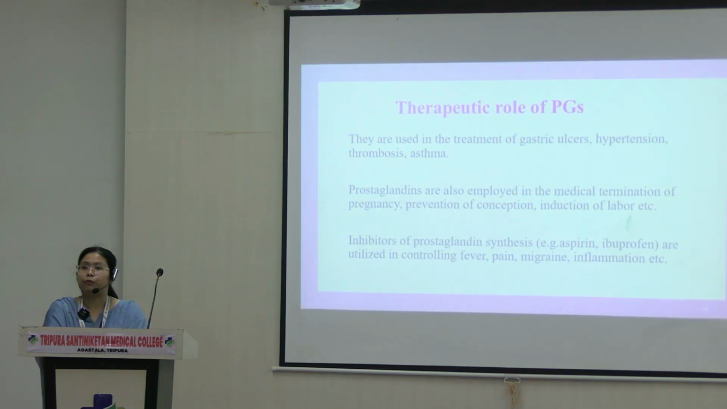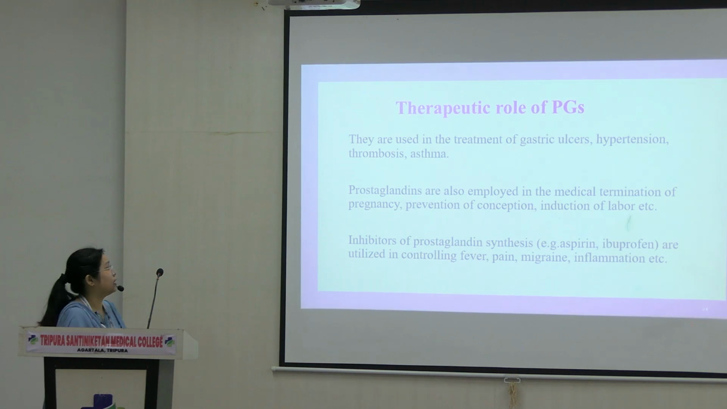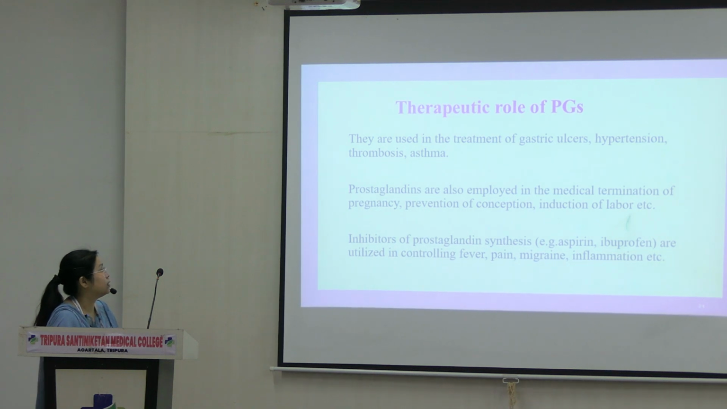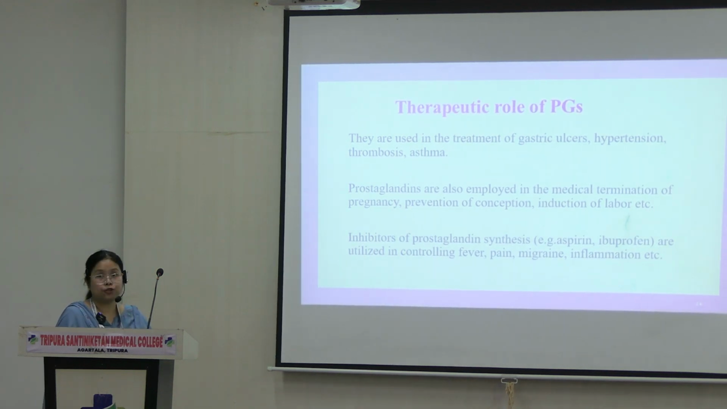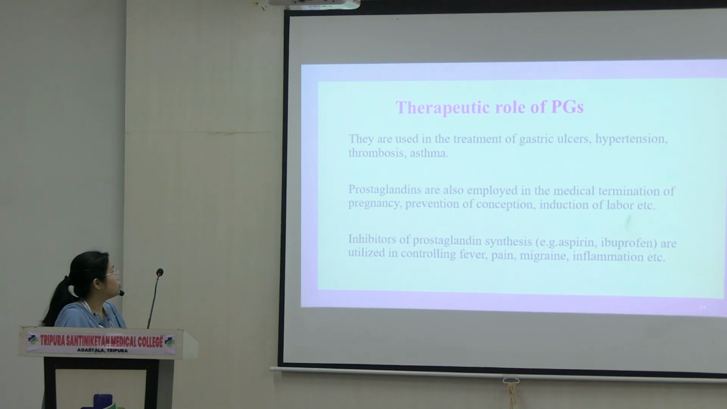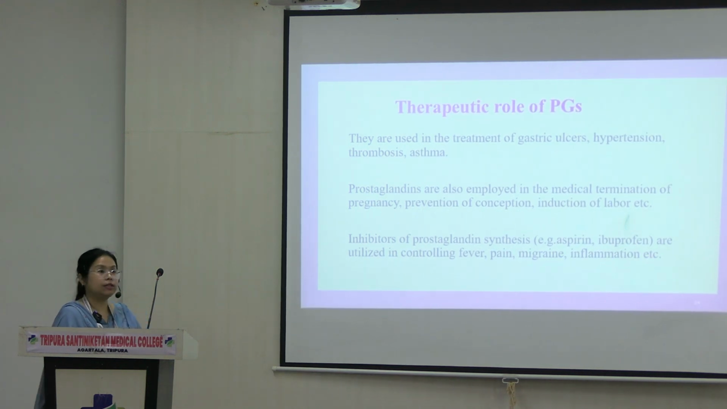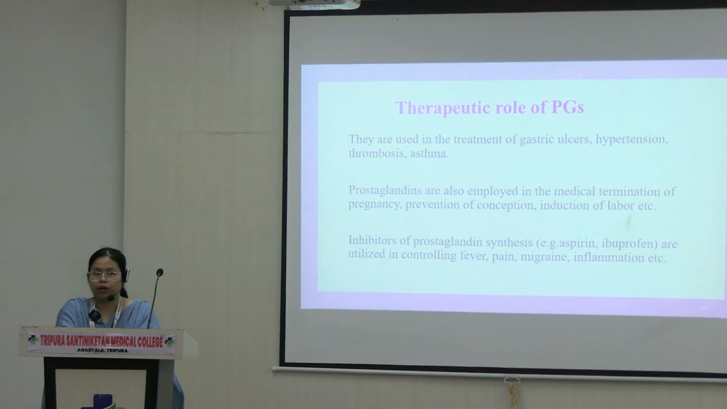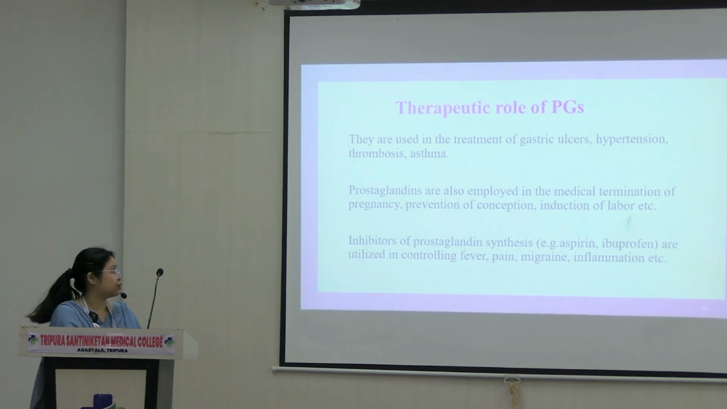So as you can see from the previous slides, because of the biochemical reaction, we can easily understand where they can be used. In bronchial asthma, in hypertension, gastric ulcers, thrombosis, or the prevention of thrombosis, we can use them. They are also used in medical termination of pregnancy, as I've already said. And these medications, aspirin, ibuprofen, or NSAIDs, non-steroidal anti-inflammatory drugs, like paracetamol, ibuprofen, diclofenac, all of them are used for the prevention of it because they block the cyclooxygenase pathway. We will see later on.